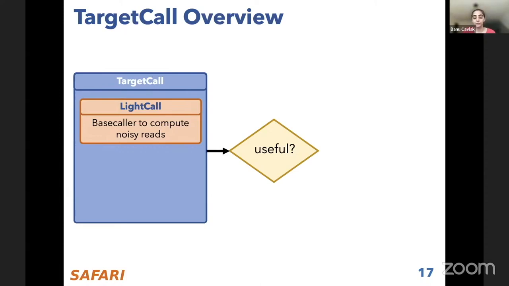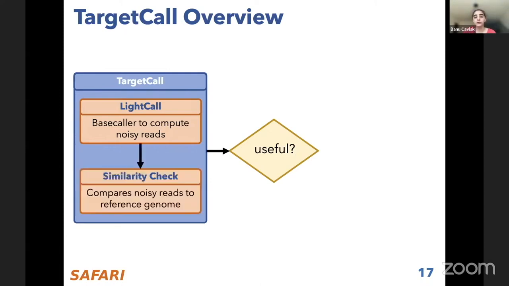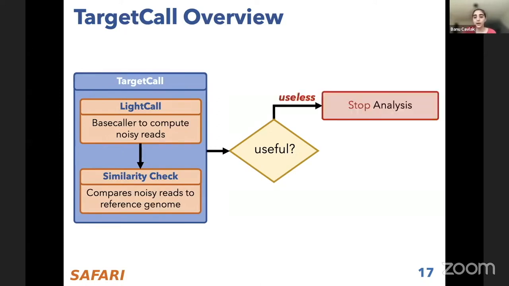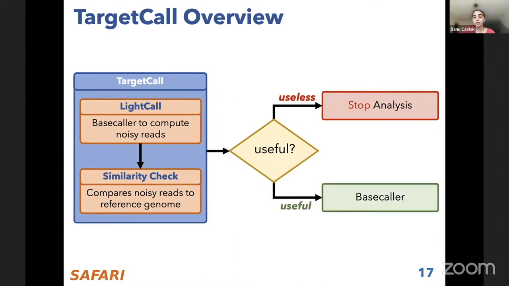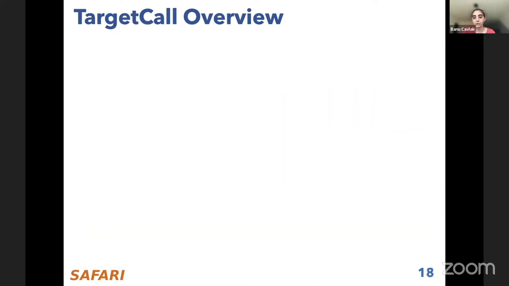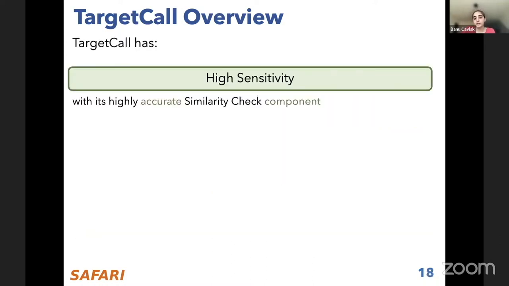After LightCall computes the noisy reads, the second step is the similarity check component, which compares these noisy reads to the reference genome to predict if the read is going to be useful. Anything useless is discarded from further analysis, and anything useful is forwarded to the base caller so that we maintain the base calling accuracy for the useful reads.